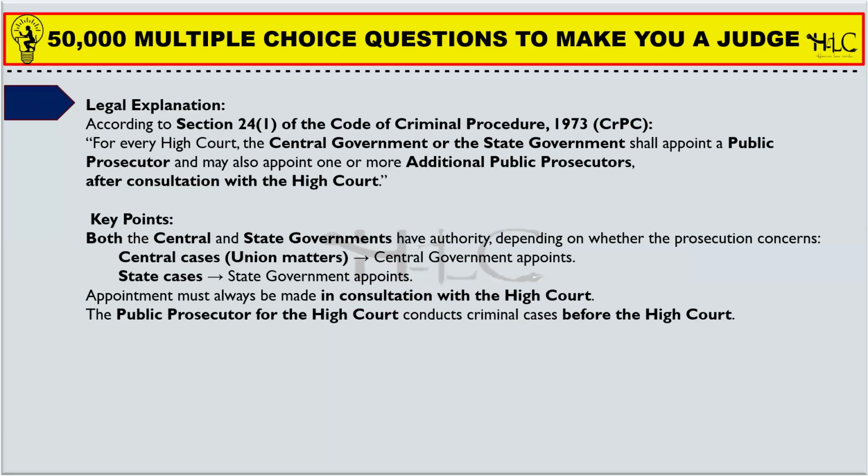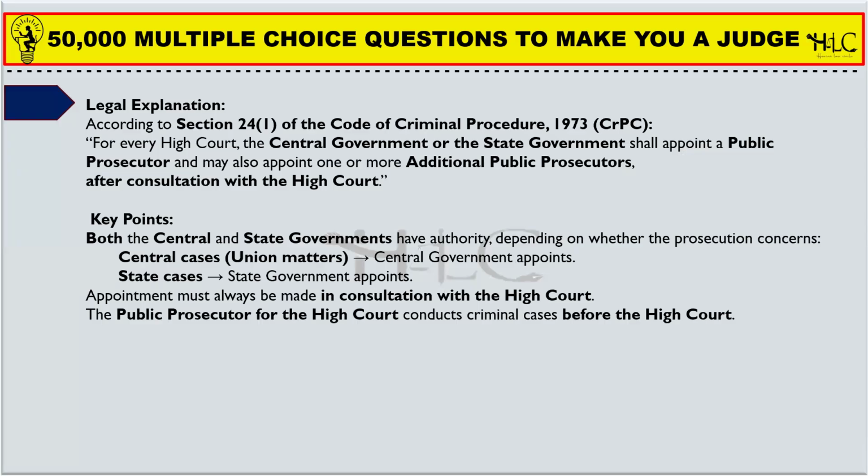Under section 24 subsection 1 of the Code of Criminal Procedure, for every High Court, the central government or the state government, so both, shall appoint a public prosecutor and may also appoint one or more additional public prosecutors.